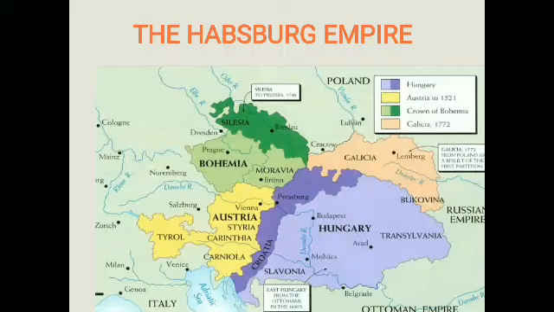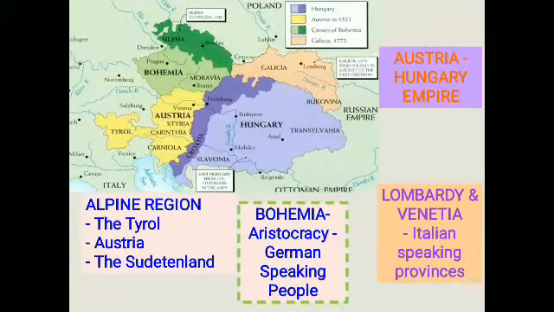It is a patchwork of many different regions. It comprises many different regions and different groups of population who speak different languages. So this Habsburg Empire ruled over Austria and Hungary, which comprise many different regions and peoples. So what does this Habsburg Empire include?